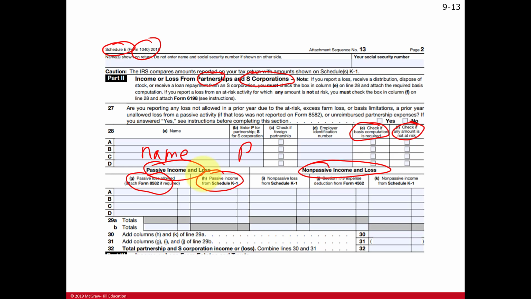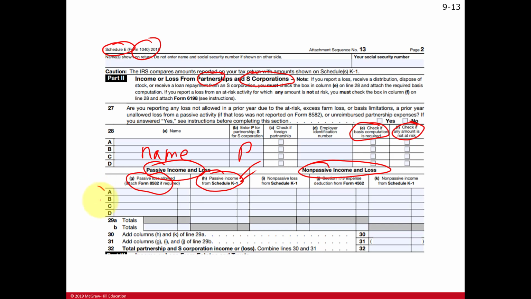If you have more passive losses than passive income, the excess losses are carried over to offset future years' passive income. They get suspended until you either get more passive income or you dispose of that passive investment. At that time, you can deduct all of those suspended passive losses.